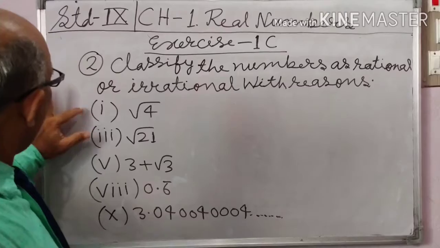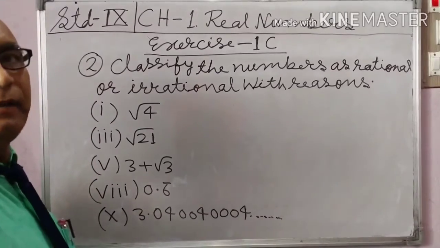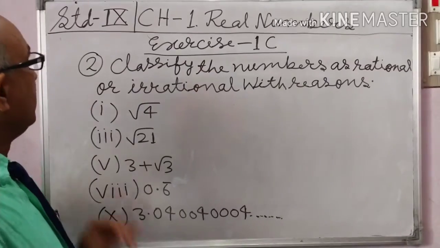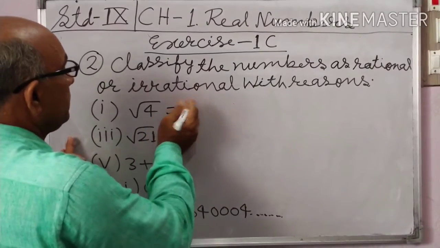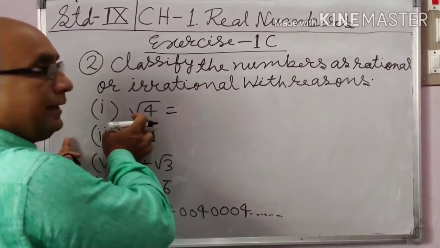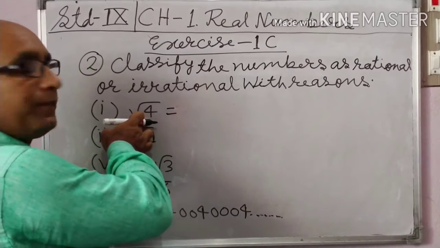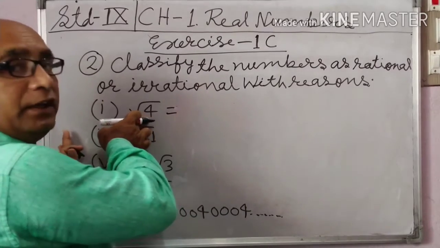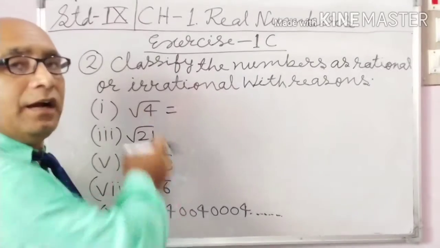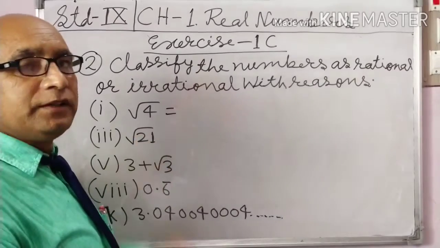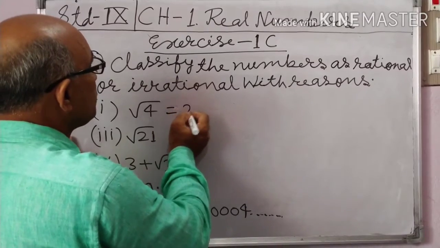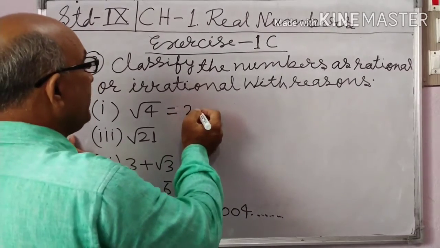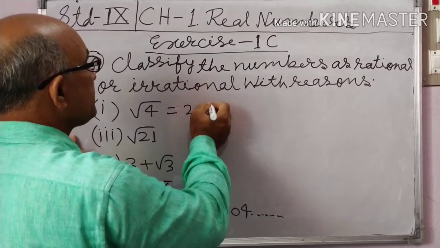Here write five questions. Question number 1: root 4. 4 is a positive integer and it is a perfect square. So the value of root 4 is 2. 2 is a rational number.